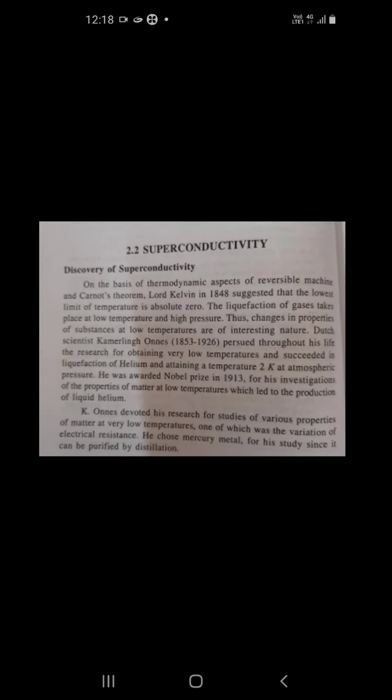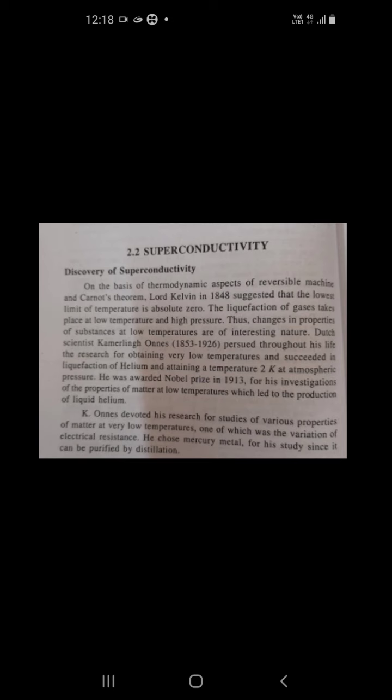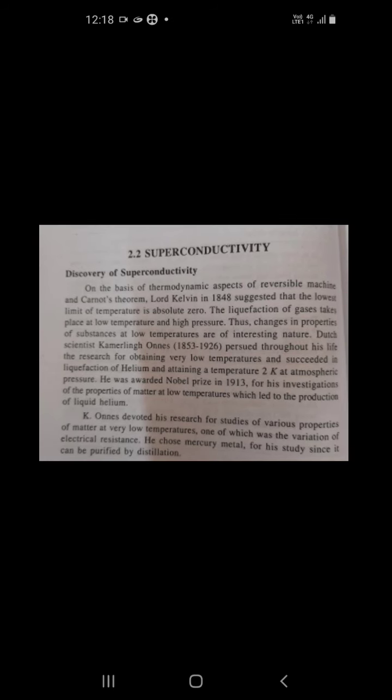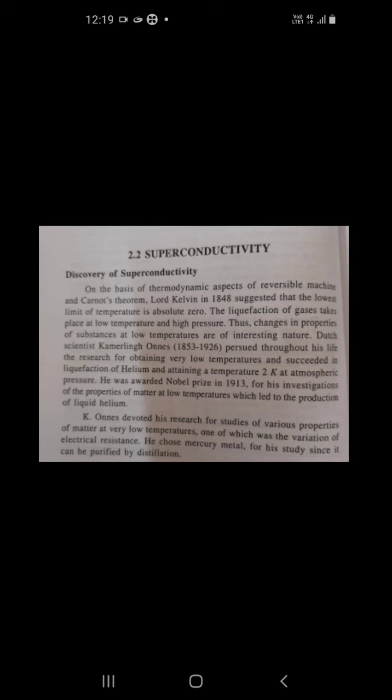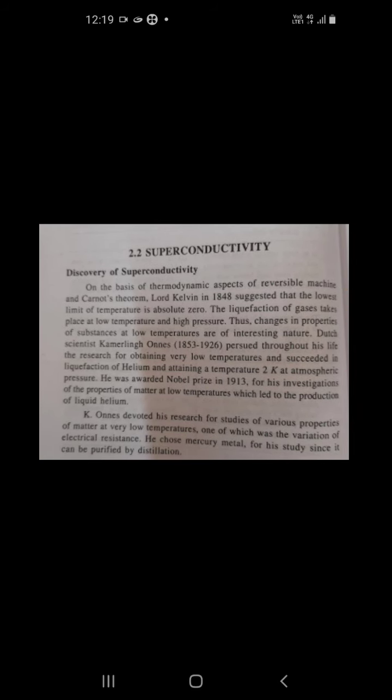What is that actually? The absolute zero temperature is where liquefaction of gases takes place, at very low temperature and very high pressure. What is liquefaction? That is conversion of a gaseous substance into a liquid substance. That can be done at very low temperature and high pressure. That is called liquefaction of gases, and it mostly takes place at absolute zero temperature or very near to absolute zero temperature.